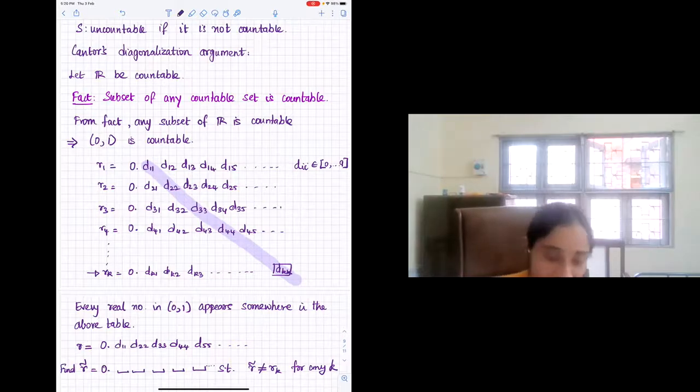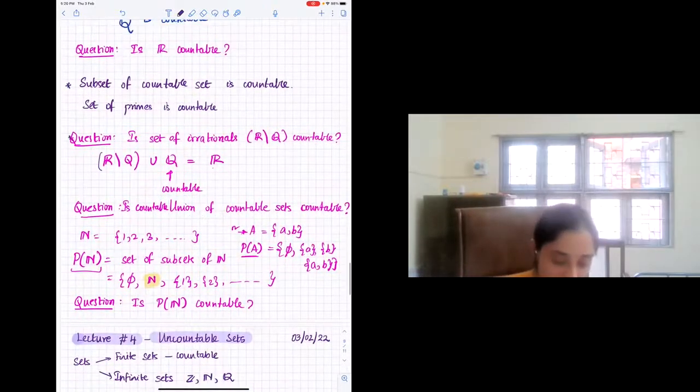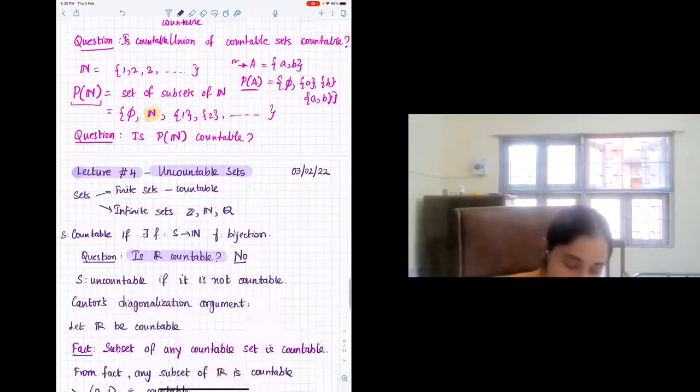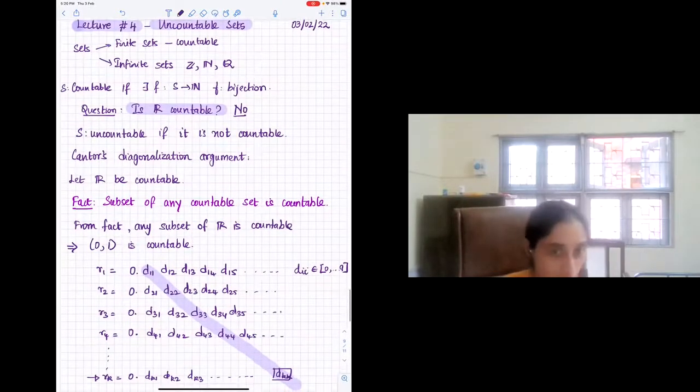Okay. So one way to think about it is write reals as the union of two sets and see if both are countable. If both are countable, then reals must be countable, right? But this we haven't proven yet, that a countable union of countable sets is countable. We will show that today. So at the end of the lecture, one thing you could do is to show that if reals were countable, then these two sets have to be countable, right? But you can try to show that the set of irrationals is uncountable. But at least most of the arguments that show that a given set is uncountable are via Cantor's diagonalization.